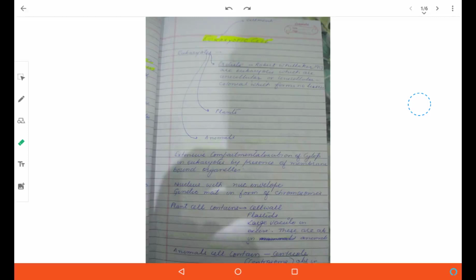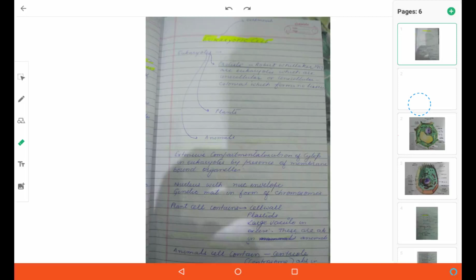But there is a slight difference between plant cells and animal cells. Plant cells have cell wall, the plastids, and a large vacuole. These are absent in animal cells. Contrarily, the animal cells have centrioles or centrosome, which is absent in plant cells.